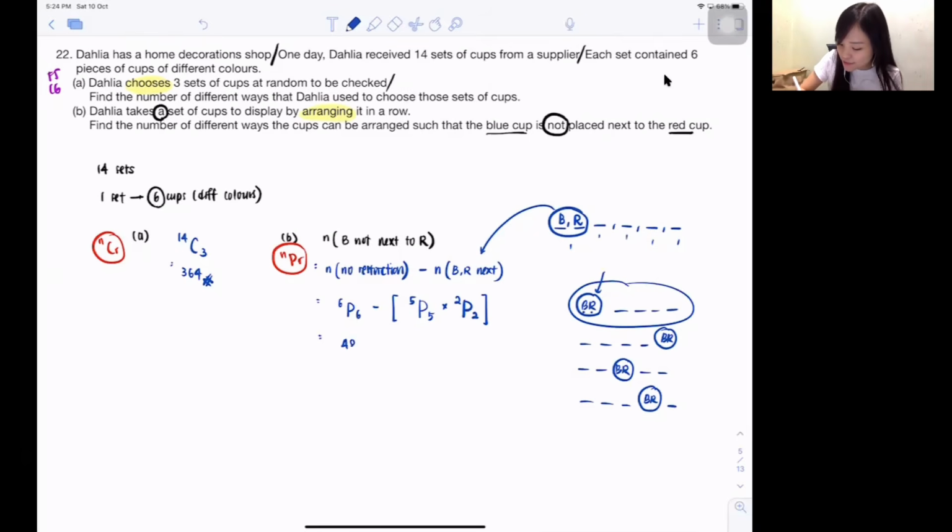Do you guys get the answer? 480. Done. Yes, correct. How many marks is it? 4 marks. Here 1, here 1, here 2. 4 marks for now. Done.